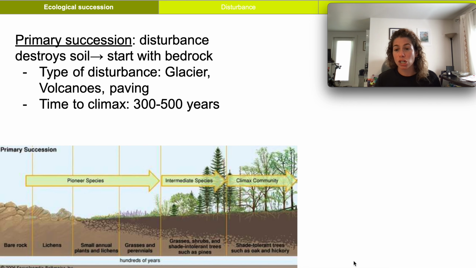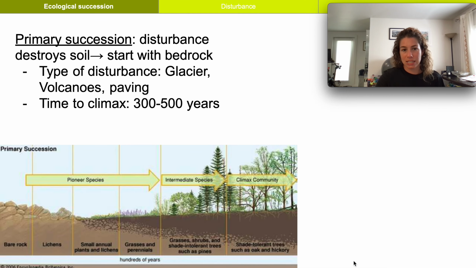The time to reach our climax community, 500 to like 1,000 years. It takes a really long time because we have these lichens and moss that have to break down the rock to get the soil in order for other organisms to come. So it just takes a lot longer.